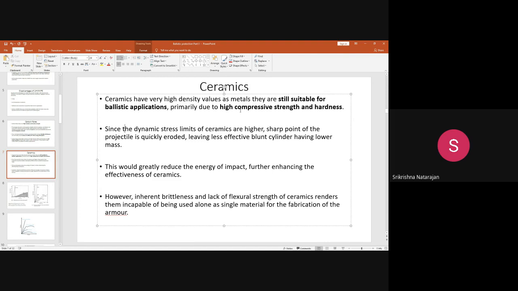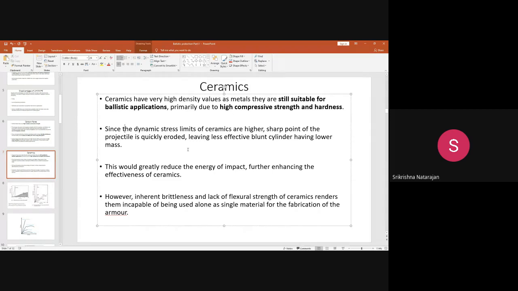And another important thing is, I'm sorry, it is not an advantage, it is a disadvantage. The similarity with carbon is that this material also does not have any kind of elongation. It does not undergo any kind of plastic deformation. It just gets broken because it becomes brittle.